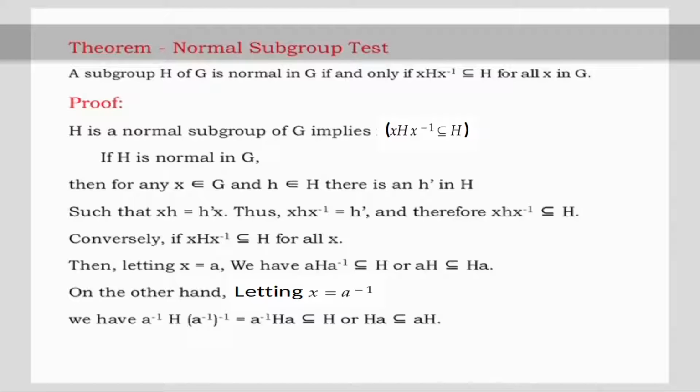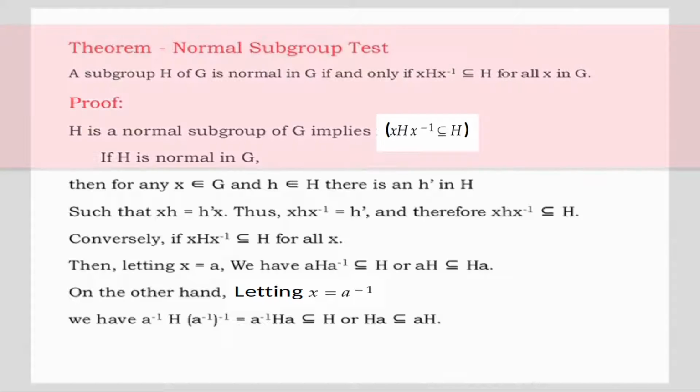As these examples indicate, it is generally infeasible to show a subgroup is normal by checking the definition for all the elements in the group. For that, there is a test to check whether a subgroup is normal or not. The test is as follows. Theorem: normal subgroup test. A subgroup H of G is normal in G if and only if xHx inverse is a subset of H for all x in G. Proof: H is a normal subgroup of G implies xHx inverse is a subset of H. A.